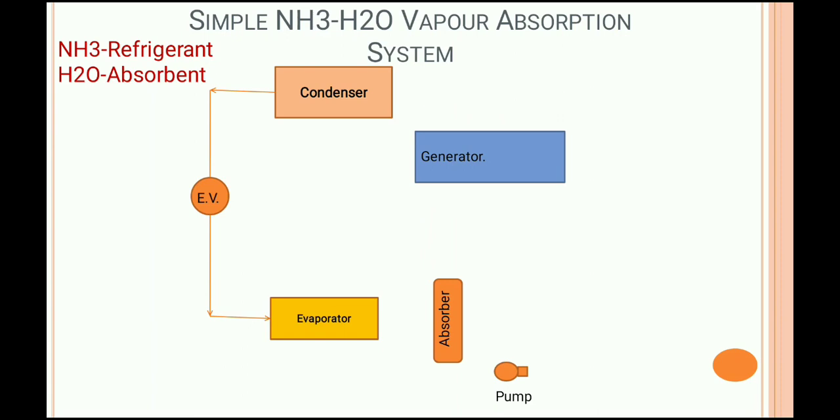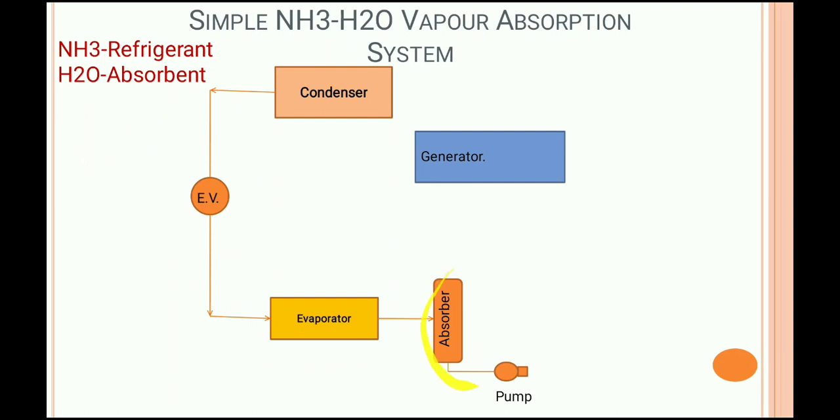We all know the evaporator is connected with the absorber. At the outlet of the evaporator, the state of the refrigerant is vapor. Once that vapor refrigerant enters the absorber, in the absorber there is the absorbent, H2O, in liquid form.